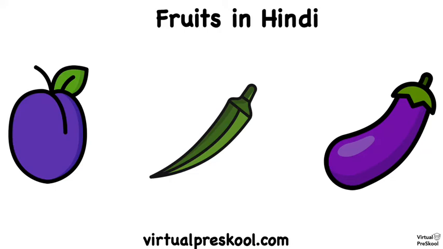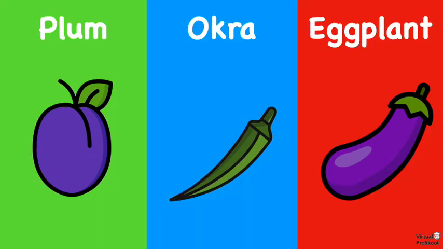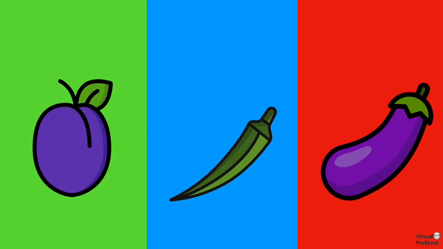In this video, we're going to review fruit and vegetable vocabulary that you learned in class. We're going to review the Hindi words for plum, okra, and eggplant. Plum is bear. That's right, you heard it correctly, like the bear animal. Bear.